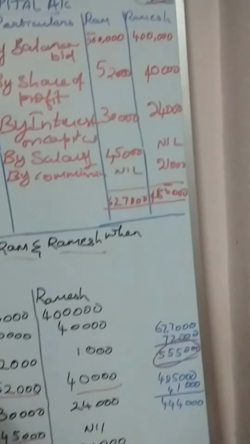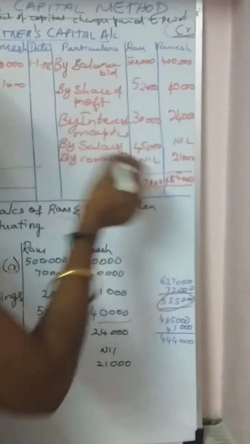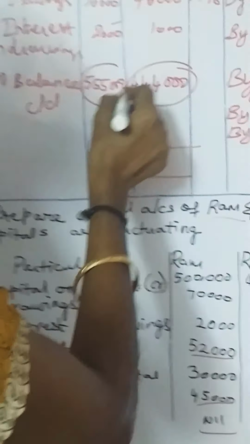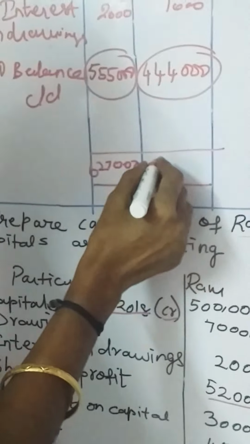Similarly for Ramesh. What is the total? 4,85,000 is the total. Under the debit side, 40,000 plus 1,000, 41,000. From 4,85,000, you are subtracting 41,000. So you will get 4,44,000. So that is to balance carry down, and you are writing the total on the same line.